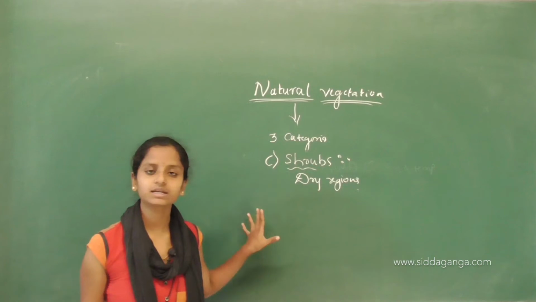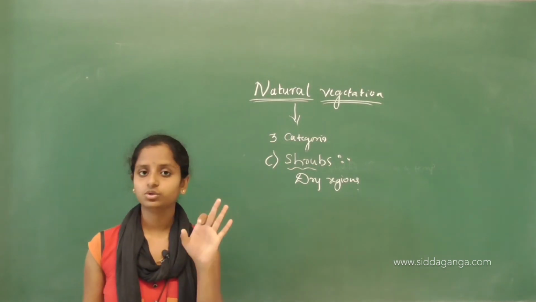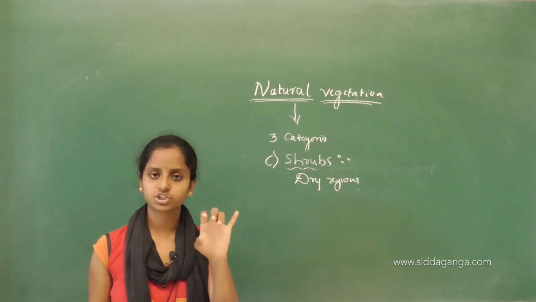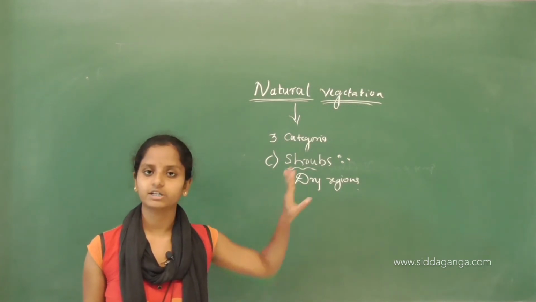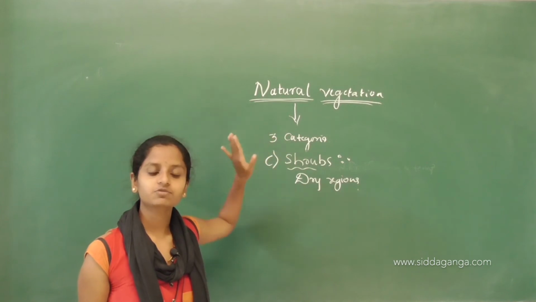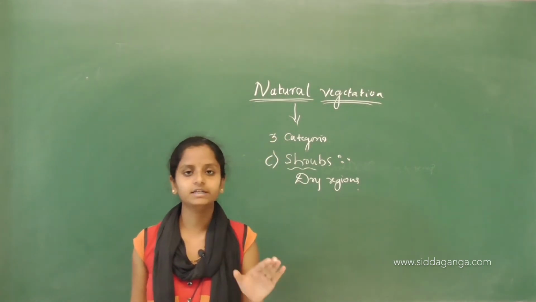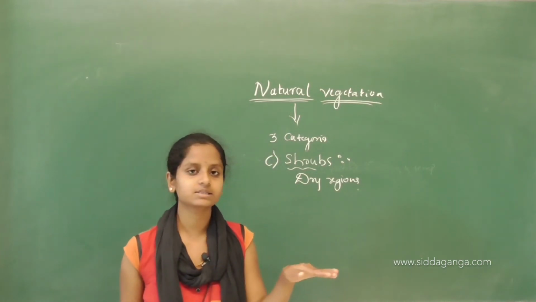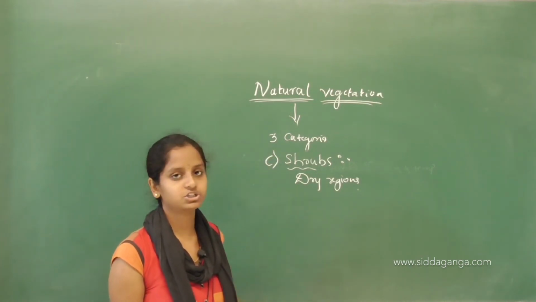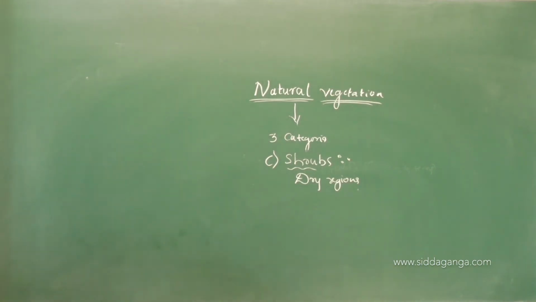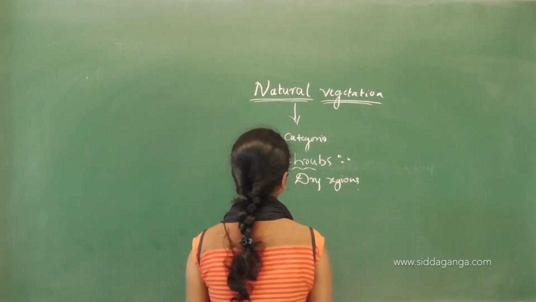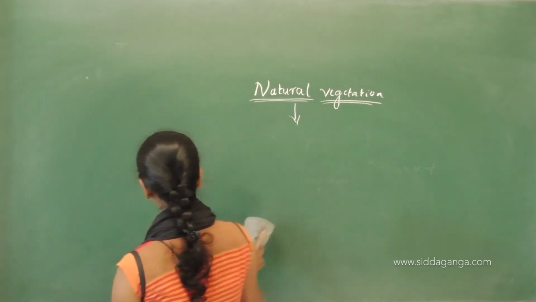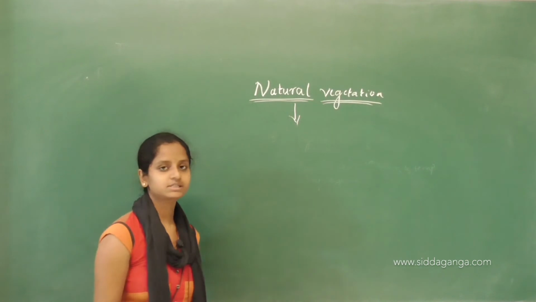This is about three kinds of natural vegetation. What are those three? That is forest, the second one is grasslands, and the third one is shrubs. We can see forest in the high temperature and plentiful rainfall areas, grasslands in the moderate rain areas, and shrubs in the dry regions. So, this is about the types or categories of natural vegetation. Now, we will study in detail about these topics.